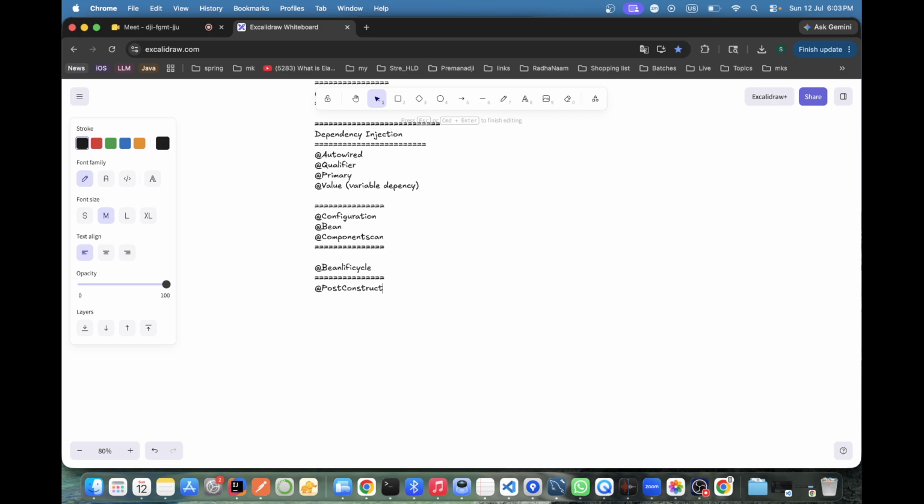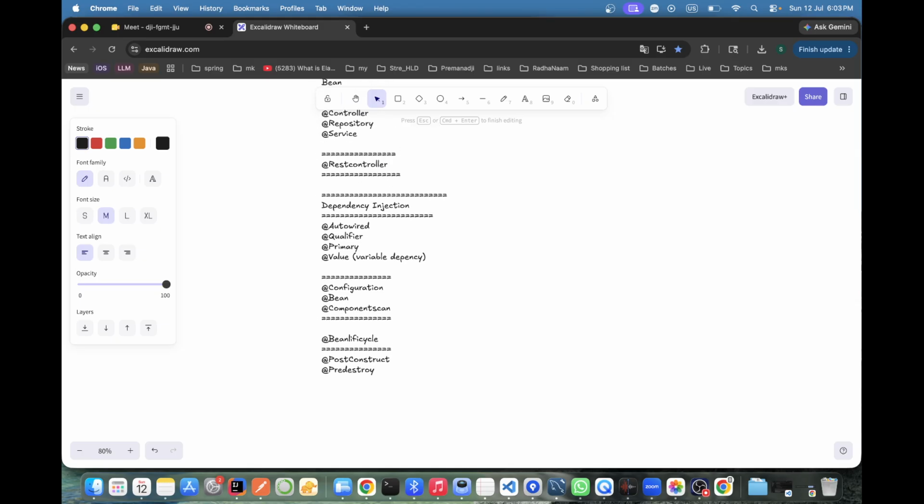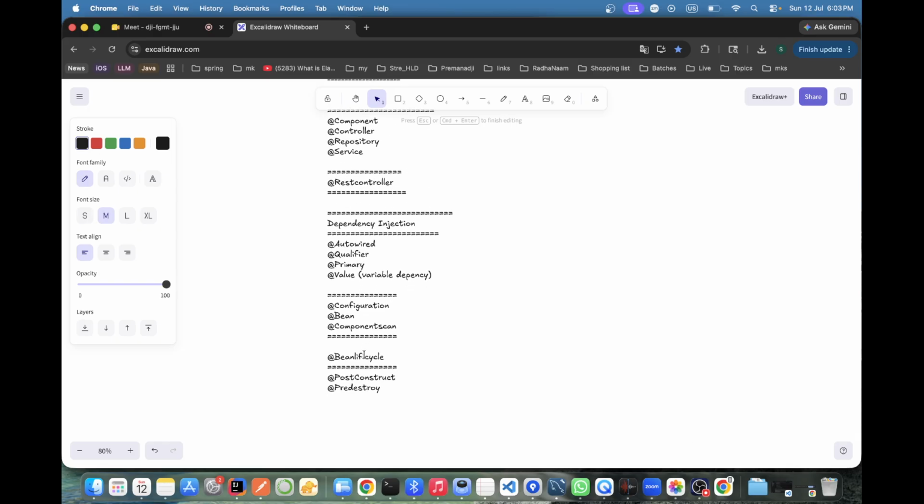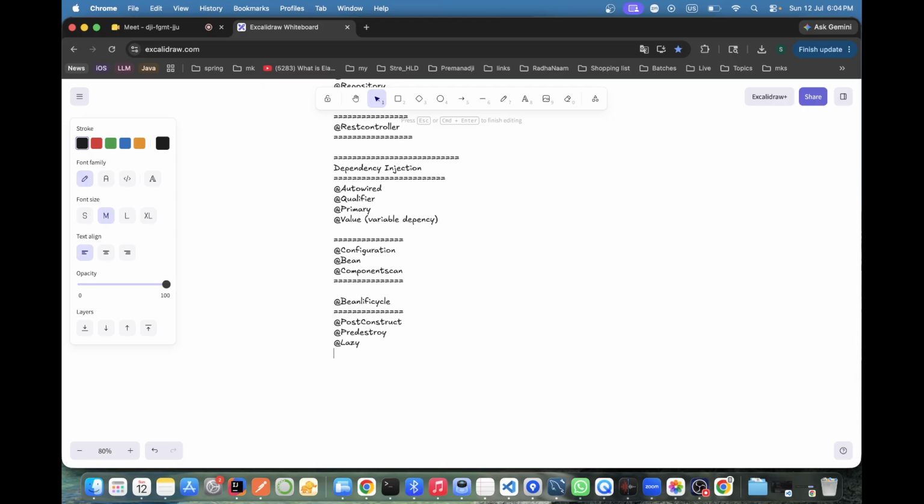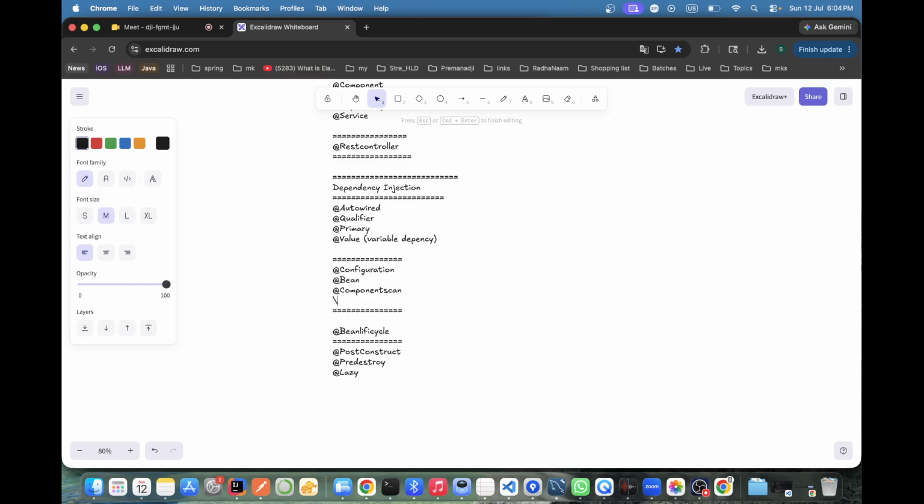We use @PreDestroy. That's it. Just will be there, but leave it. And while creating a bean, we have one more option, @Lazy. Got it? Yeah. We missed the enable auto configuration in the component scan. Correct. That is the right. Enable auto configuration.